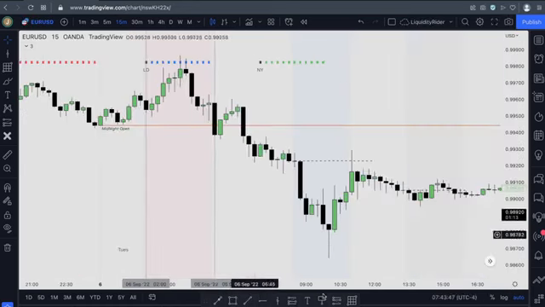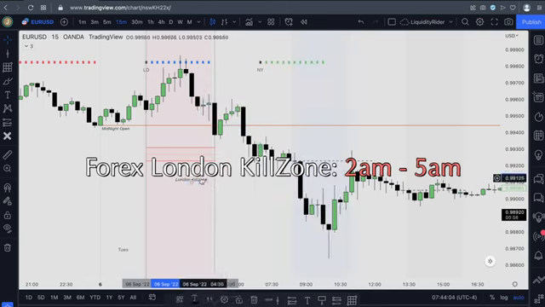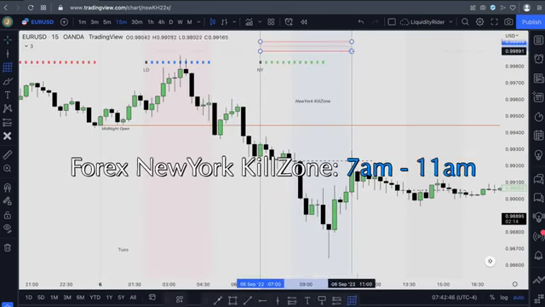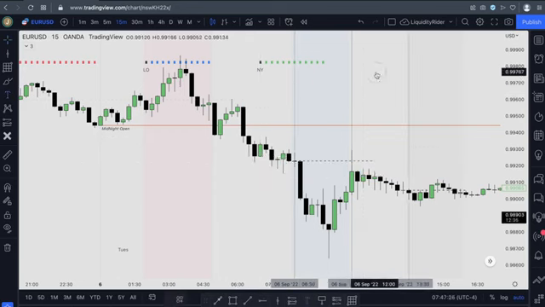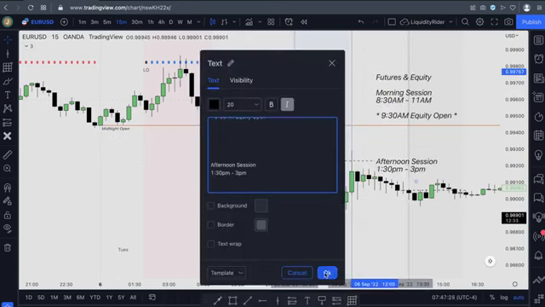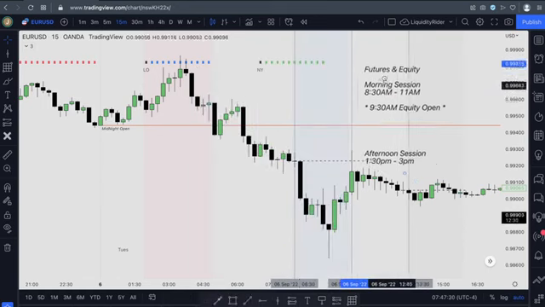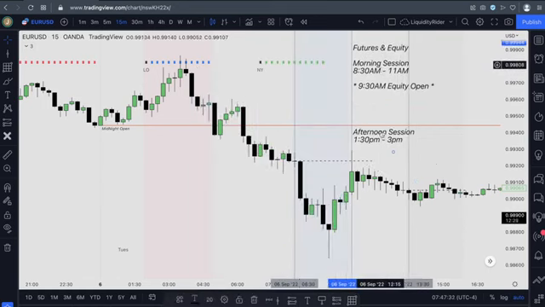The best time to trade Forex for the London session is between 2 to 5 AM Eastern Time. For the New York session, 7 to 11 Eastern Time. For futures or equity, it will be between 8:30 to 11 AM. Make sure you take note of the 9:30 equity open as well. For the afternoon session, it will be between 1:30 to 3 PM.